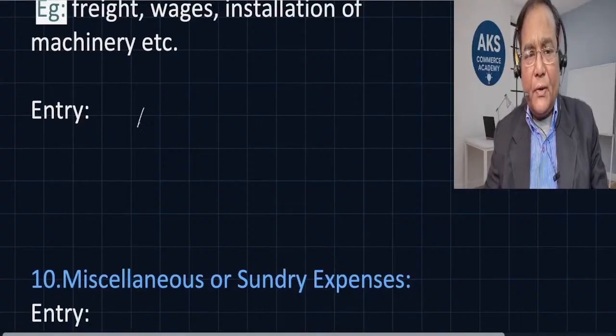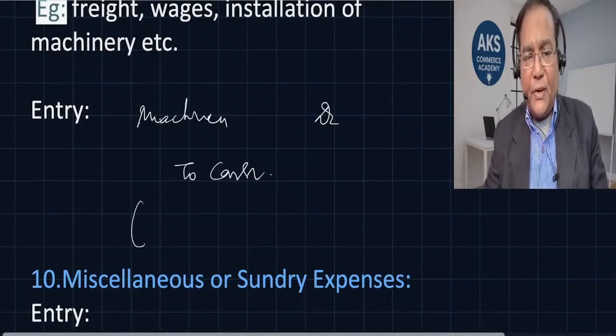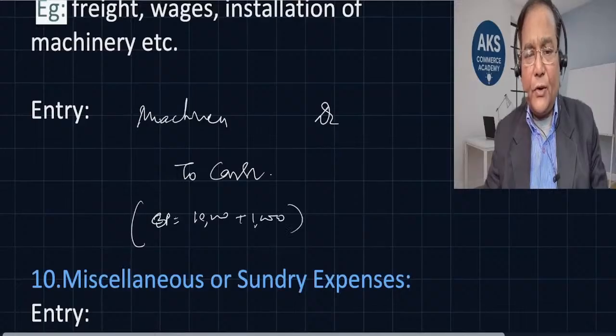Let's say machinery account debit to cash. If the buying price of the machine is let's say 10,000 and there was 1,000 rupees of freight and installation, so we will write here 11,000, and then cash also 11,000. This clear?